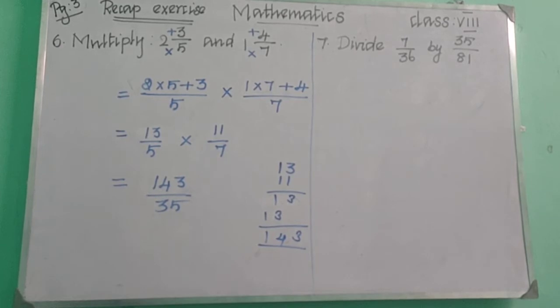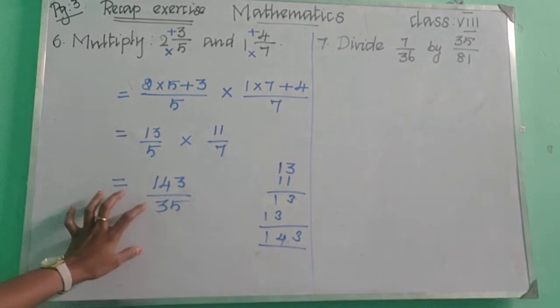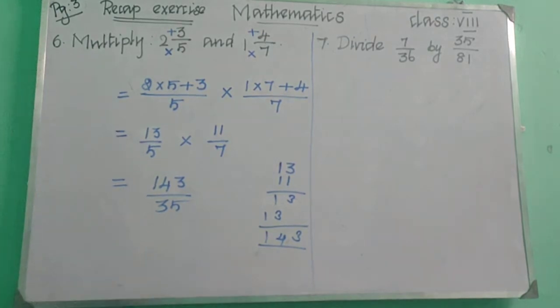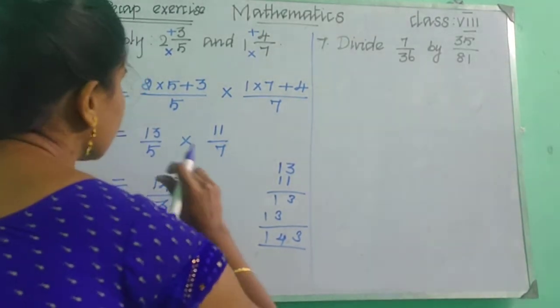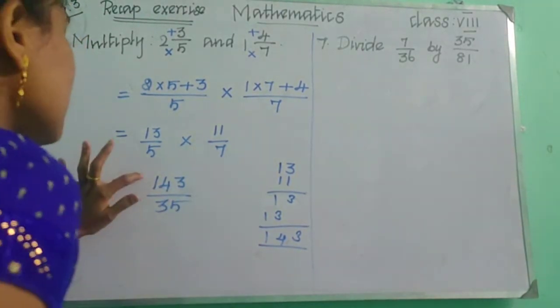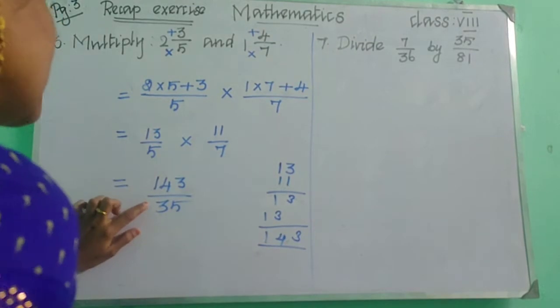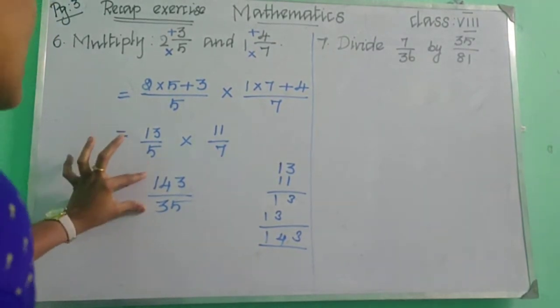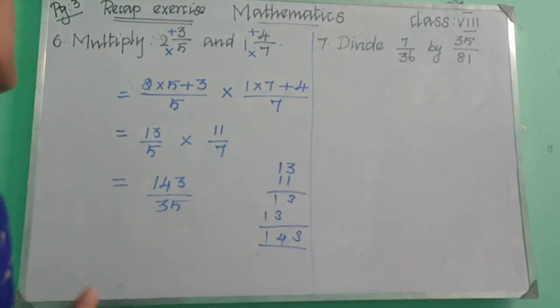Okay, children. So what type of fraction is it? Can you say what type of fraction? So it's an improper fraction, right? So if you have a bigger number in the numerator and a smaller number in the denominator, that is called an improper fraction. Okay, so if you have an improper fraction, we need to change this into a mixed fraction. So how will you change this into a mixed fraction?